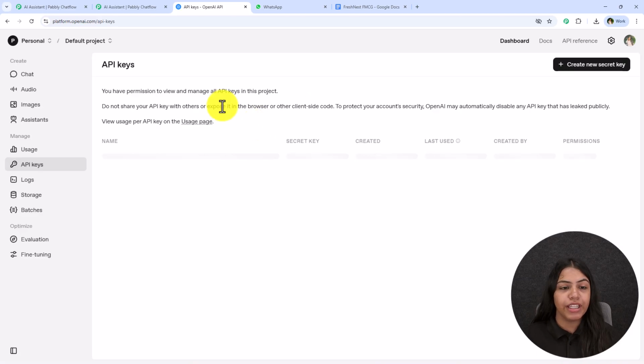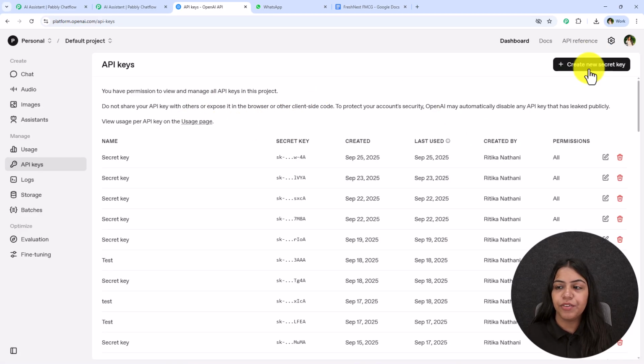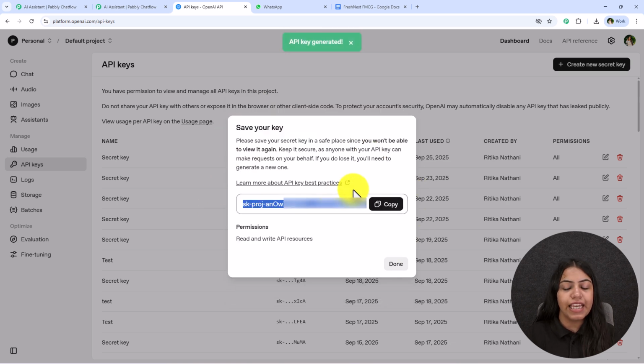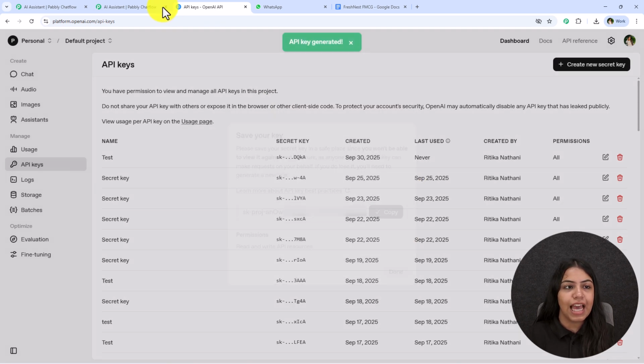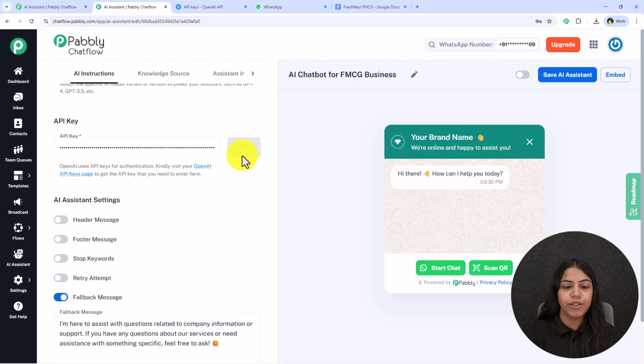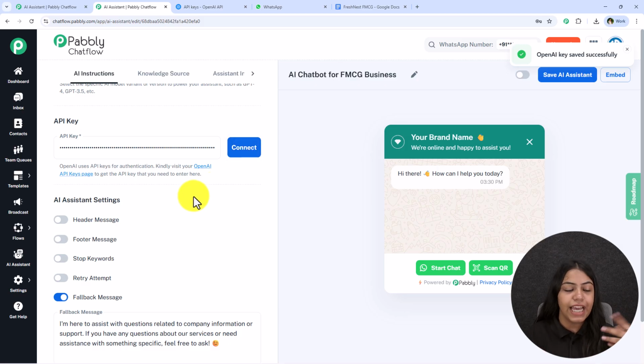And once you log in, a window something like this will appear in front of you. So go on this create new secret key, enter your key name, and then you have to select the project and click on this create secret key. So as you can see, the key has been created. So let's copy this key and we are going to paste this key right over here. And after pasting this, we have to click on this button which says connect, and with this we have successfully created a connection, or you can say we have successfully added this key.